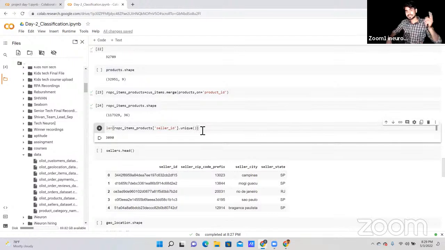But again, they are selling different products. So for this we can find out the unique IDs of the sellers. Here the total number of sellers that we have is 3090. They are selling different products, shirts, t-shirts, jeans, different things. I hope everyone is clear till here. Let me know if anyone has any doubt.